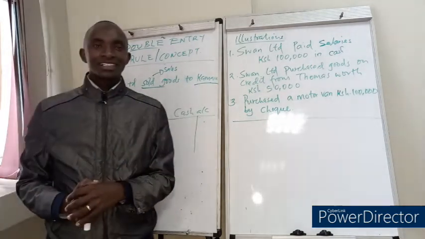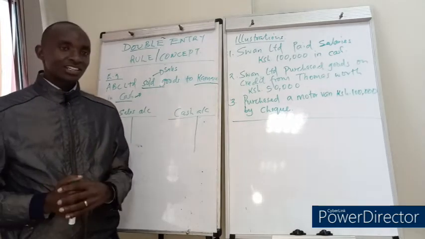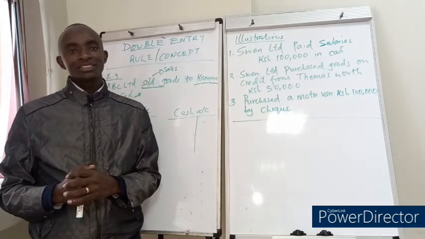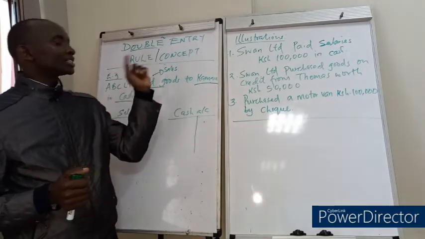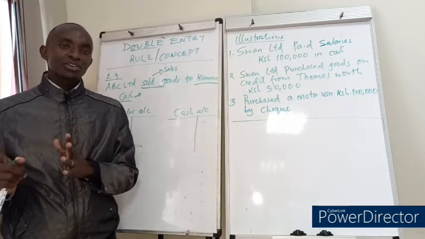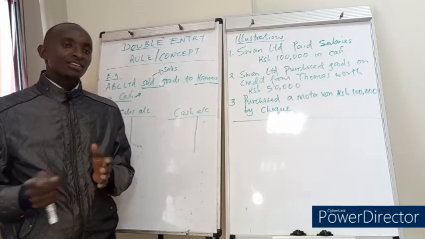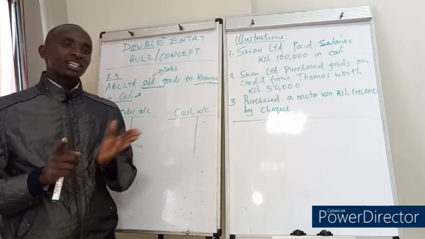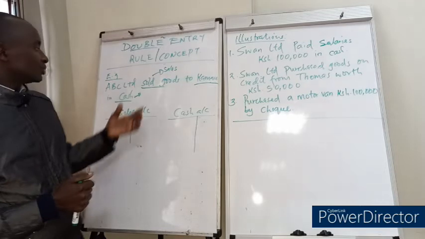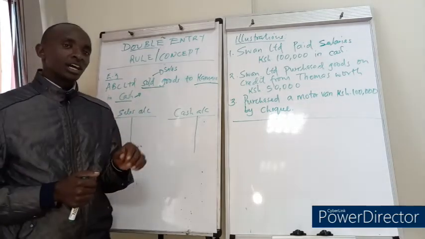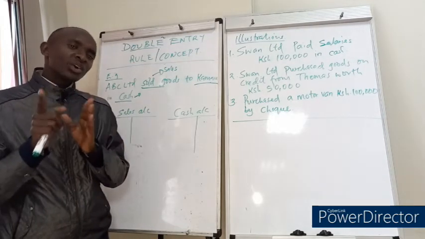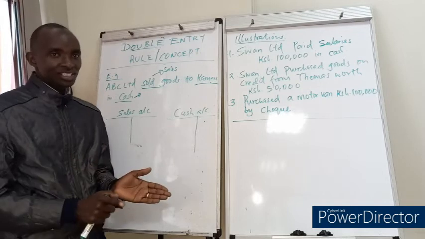So ladies and gentlemen, that marks the beginning of the end of our session today. But before I conclude, allow me to do a summary of what we've done today. So we've said the double entry system of accounting states that for every debit entry in one account, it must be followed by a corresponding credit entry in another account, and vice versa. Vice versa meaning for every credit entry in one account, it must be followed by a corresponding debit entry in another account. We went ahead and said that an account is that page of a ledger which records transactions relating to persons and property.